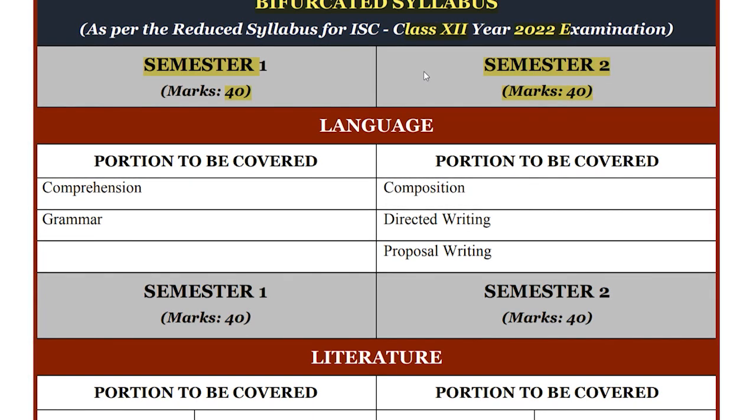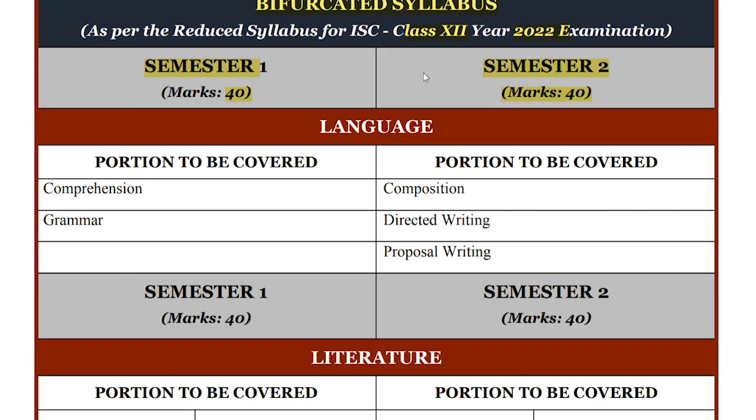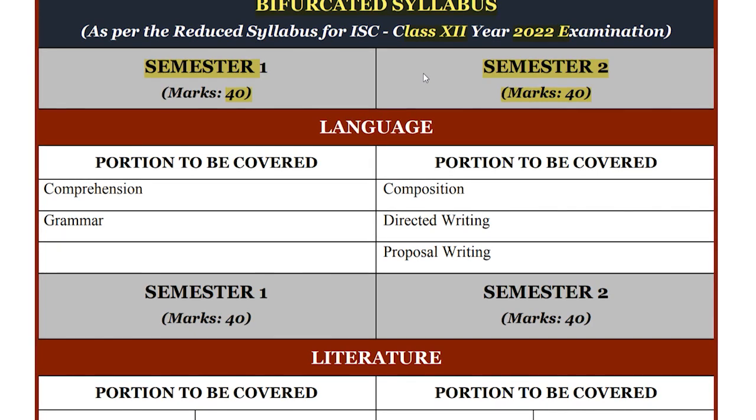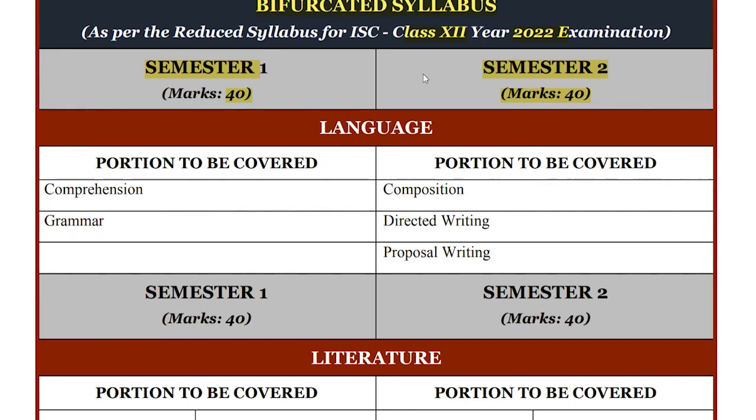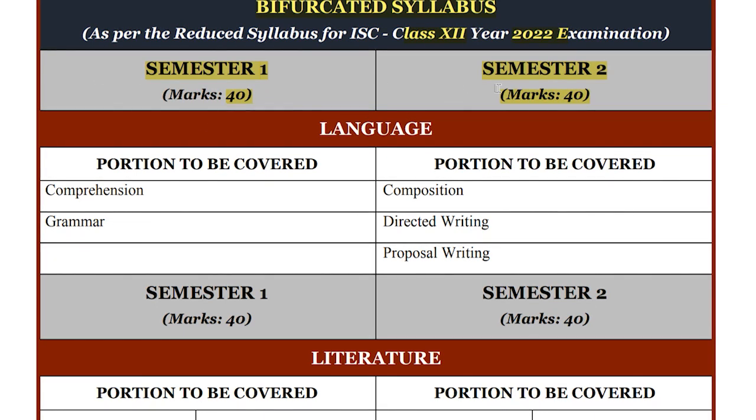You remember, a few days back I was talking about how your syllabus has been reduced and divided into two parts for classes 9 and 10, classes 11 and 12. So it is completely divided into two parts for each year. Now for each year it has two divisions for class 12. So for just 10 and 12. So class 12, you see one part is semester 1 and the other is semester 2.